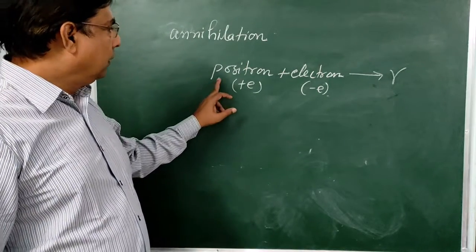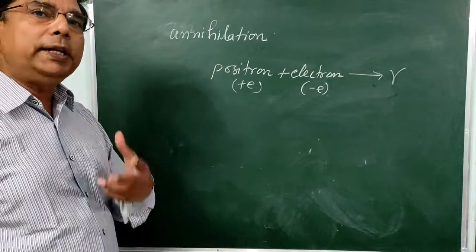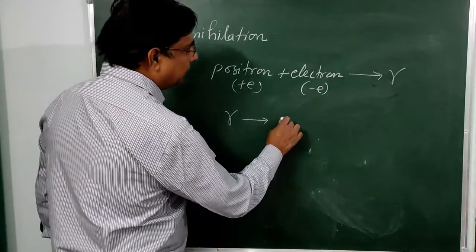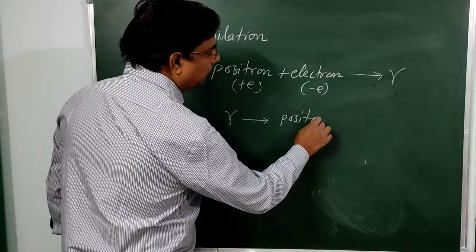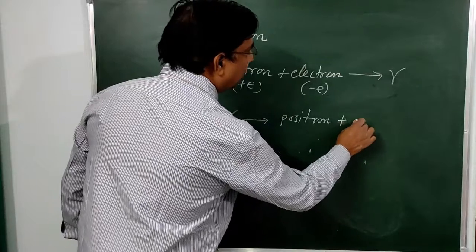But again, we see another phenomenon inside the nucleus of an atom, where this gamma ray produces a positron and an electron.